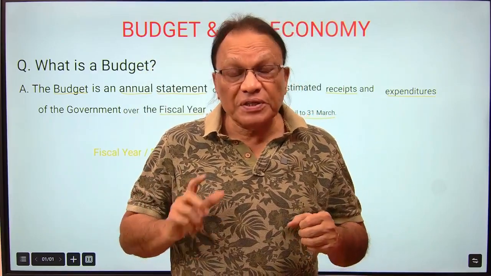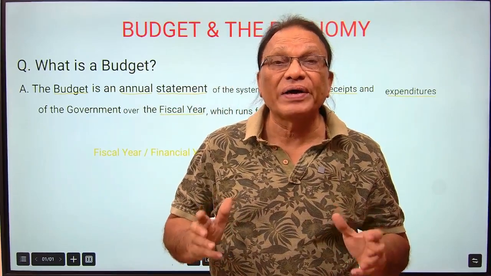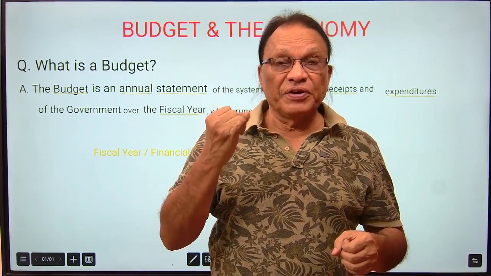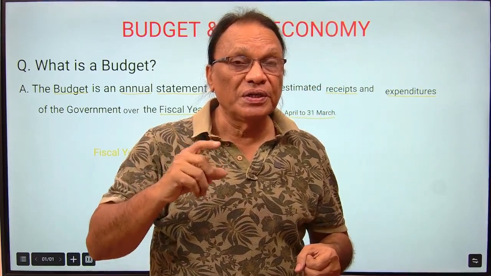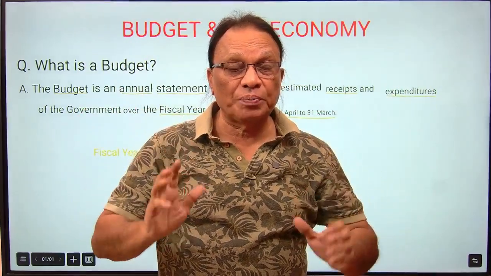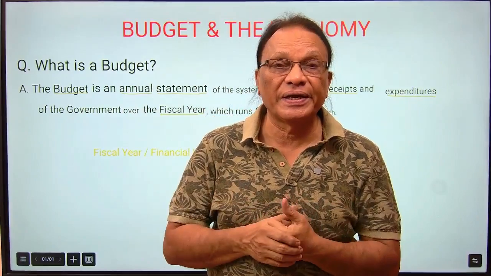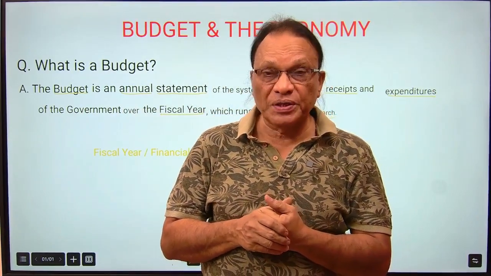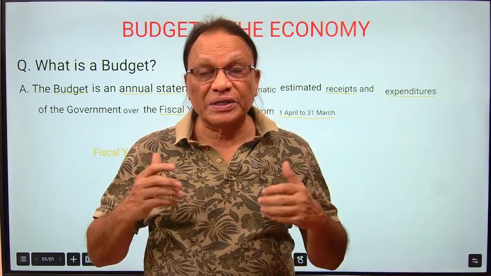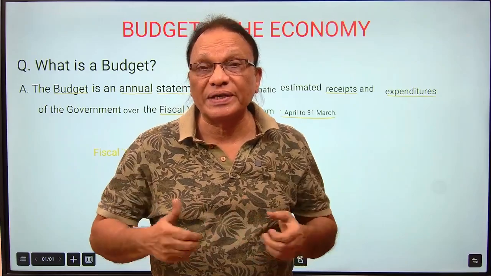Fiscal year in economics is also called financial year or accounting year. All mean the same. Remember, fiscal year, financial year, accounting year, they start from 1st April and continue up to 31st March of next year. Now we'll discuss in detail this small but very important question. Maybe it will come only for 1 mark, but when you understand it, it becomes easier to understand the whole unit of the chapter. What exactly is a budget?